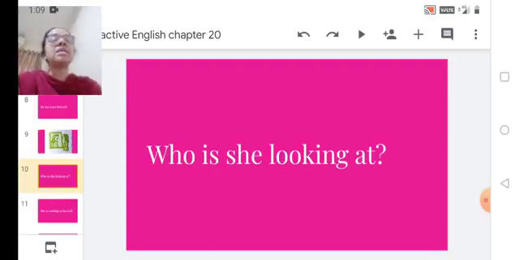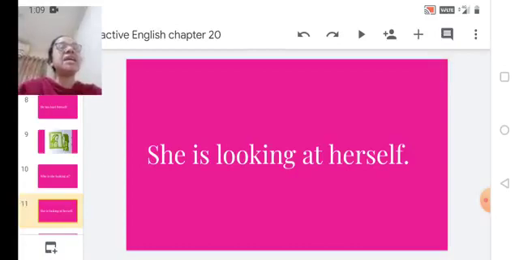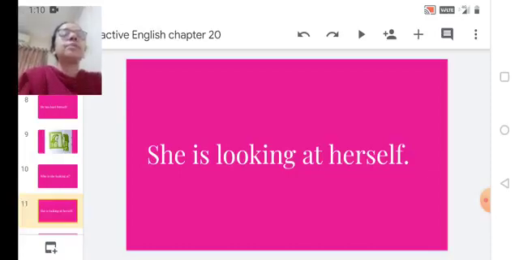Now the answer is, she is looking at herself. She's looking at her image. When she is looking in the mirror, you can see your image, right? So she is looking at herself. Students, just write. She is looking at herself.